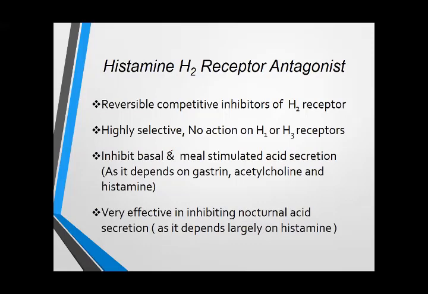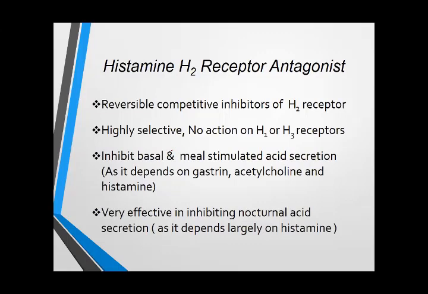It competitively blocks the H2 receptor and inhibits basal gastric acid secretion. Basal means normal gastric acid secretion without a meal, in the fasting state.